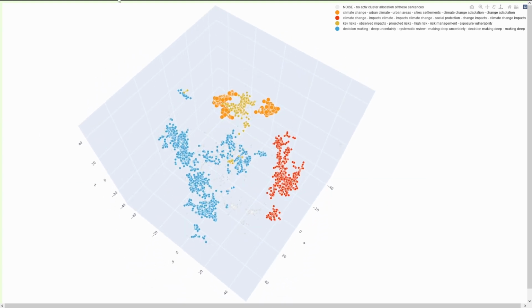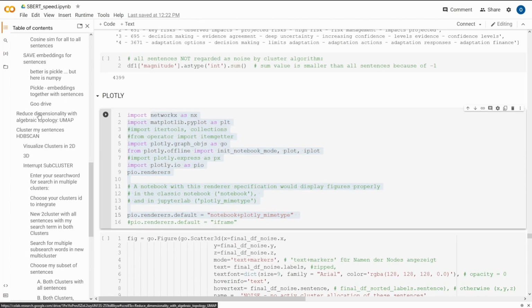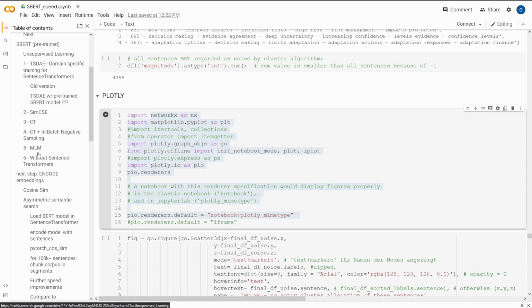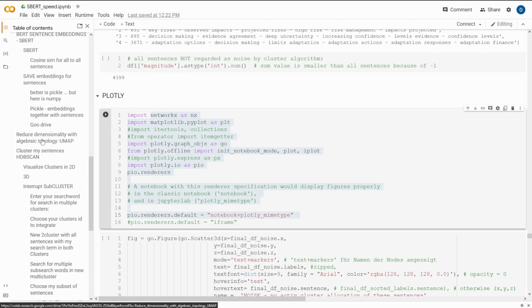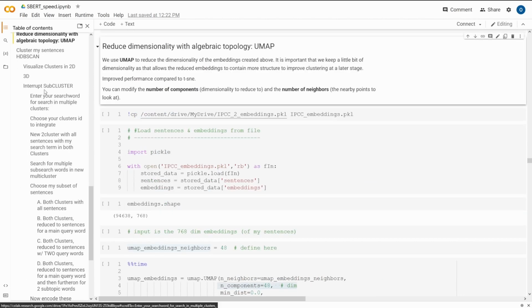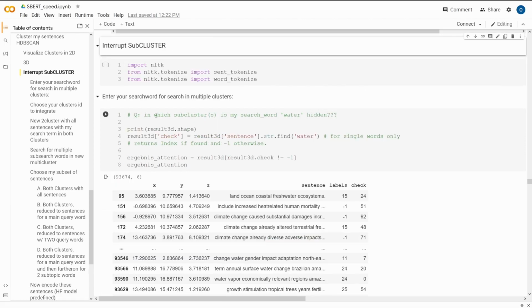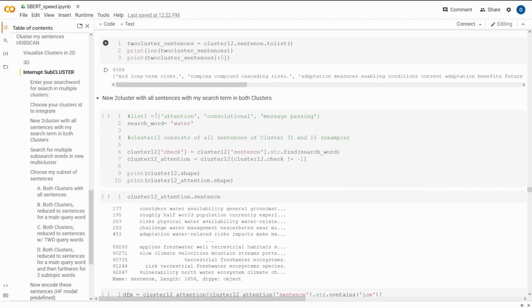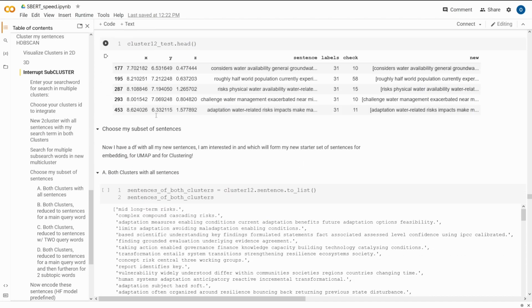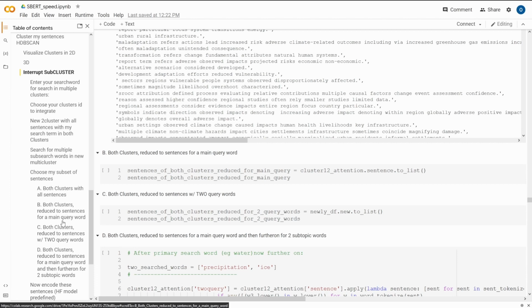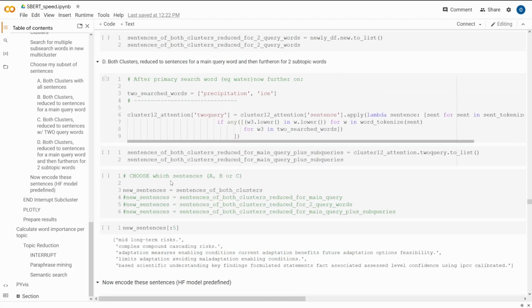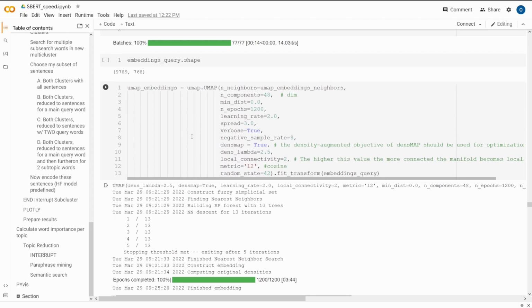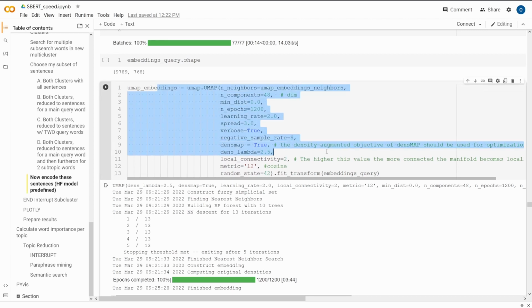But what I did, and I showed you here about the code. Let's just go back to the code. Where's my code? You have so many things here. UMAP, subcluster. I've written something for subclustering. So what you do? Subcluster both clusters. Then if you cut between clusters, here we go. And as you can see here, I did another UMAP, another dimensionality reduction algorithm performed just on this. Here we have it,